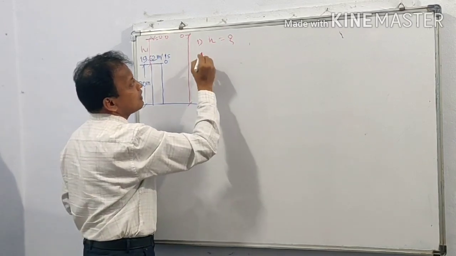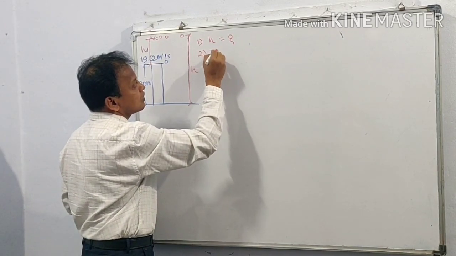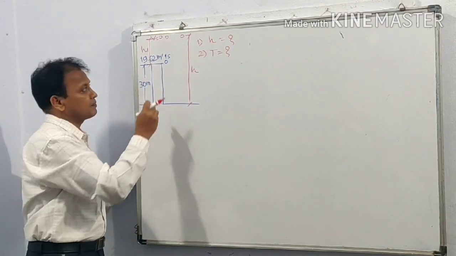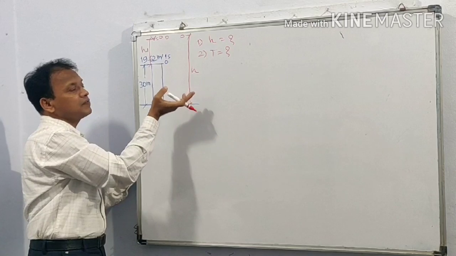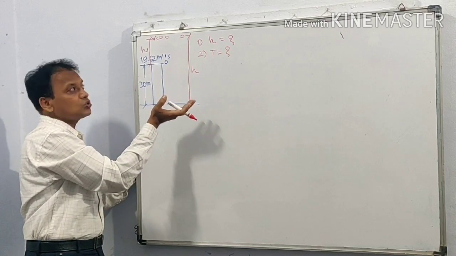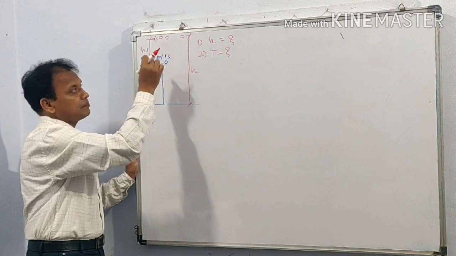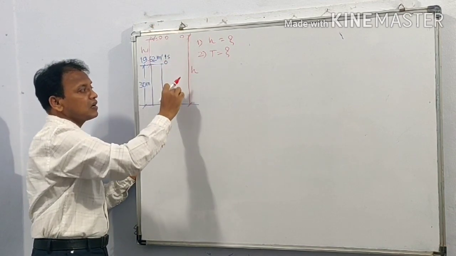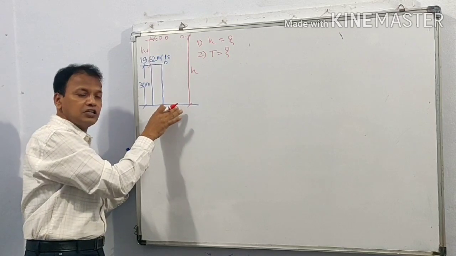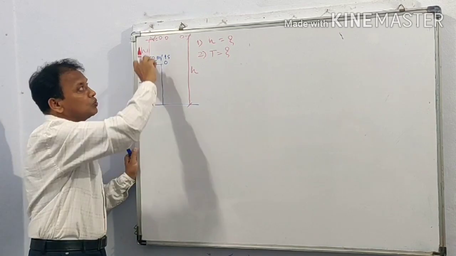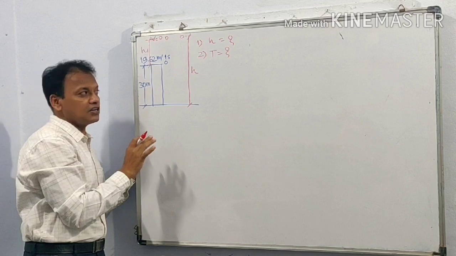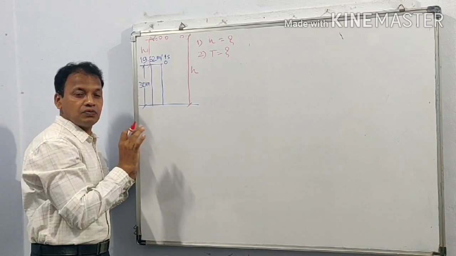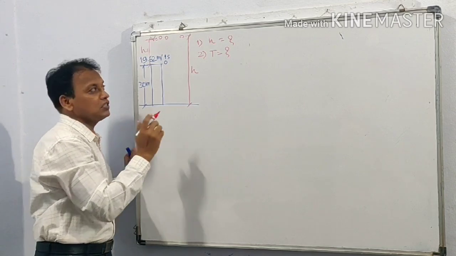Then the second point that is asked is the total time for which the ball was in the air. It was thrown from the top of the building. The instant at which it is thrown, we are measuring the time. So it will rise, attain this maximum height, then start falling down and reach the ground. So in this entire journey, what is the time taken by the ball, meaning the total time for which the ball was in the air.